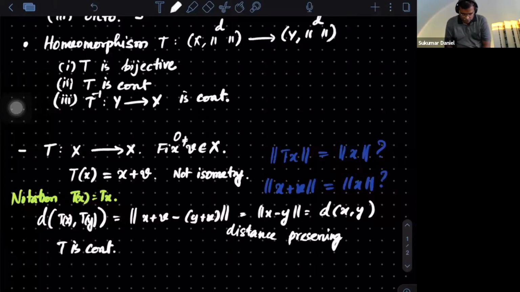So this T is continuous. Is it also clear that T inverse is also continuous? What is the T inverse map? Can you check the T inverse map? What is T inverse of, say, y?